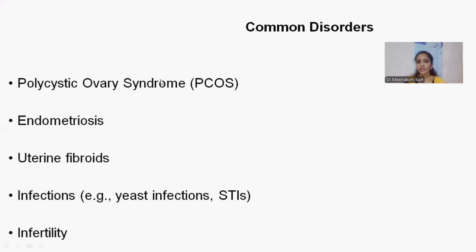And uterine fibroids, nowadays out of 10 women, almost 6 to 7 have them. Infections are quite common too, like how we get UTI, even vaginal infections due to yeast infection or STI, that is sexually transmitted infections. And infertility.